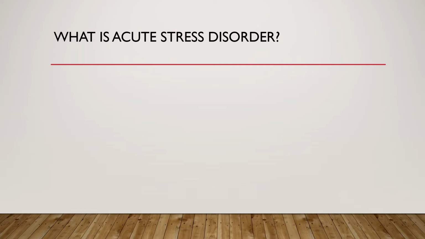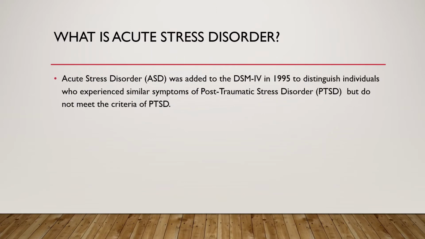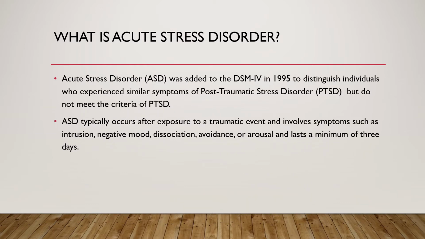What is acute stress disorder? Acute stress disorder, ASD, was added to the DSM-4 in 1995 to distinguish individuals who experienced similar symptoms of post-traumatic stress disorder, PTSD, but do not meet the criteria of PTSD. ASD typically occurs after exposure to a traumatic event and involves symptoms such as intrusion, negative mood, dissociation, avoidance, or arousal, and lasts a minimum of 3 days.